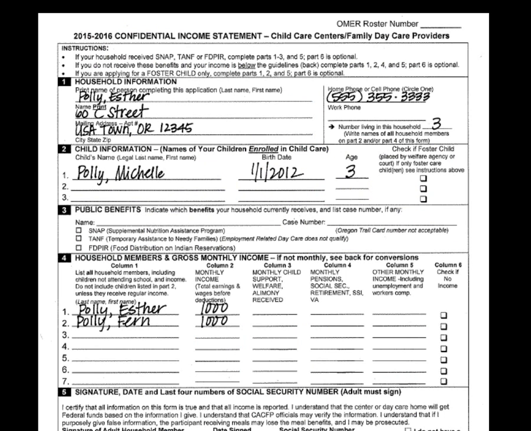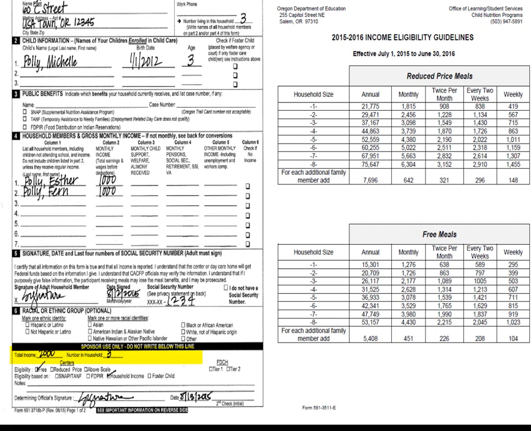From Section 1 of the completed confidential income statement, it is determined that there are 3 household members with 2 receiving income and 1 who has no income. The total income equals $2,000. Please note, children listed in Part 2 should not be included in Section 4 unless they receive regular income per the instructions. The determining official will document the total household income and the number of household members in the sponsor use section. With the provided information on the CIS, we have determined that the household size is 3 and the total household income is $2,000. Therefore, the household qualifies as free.